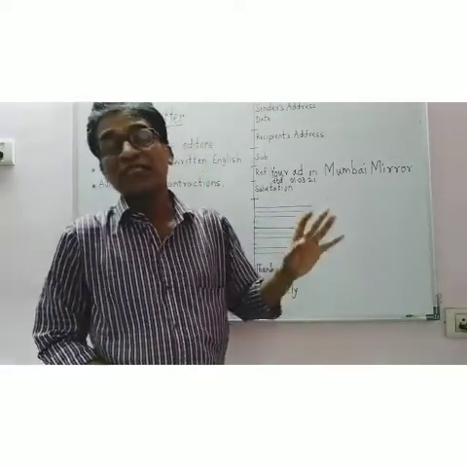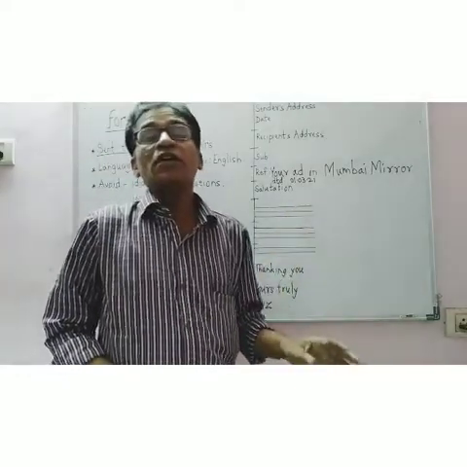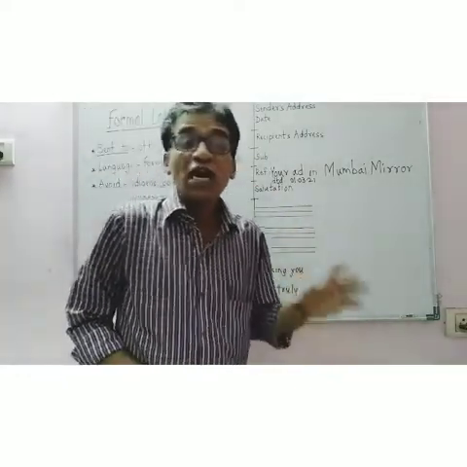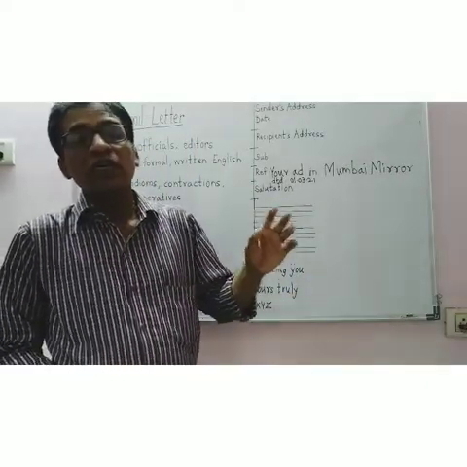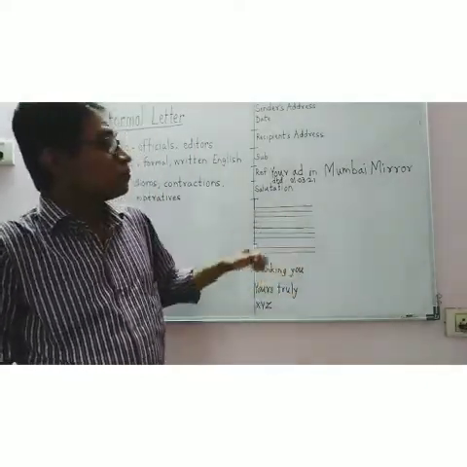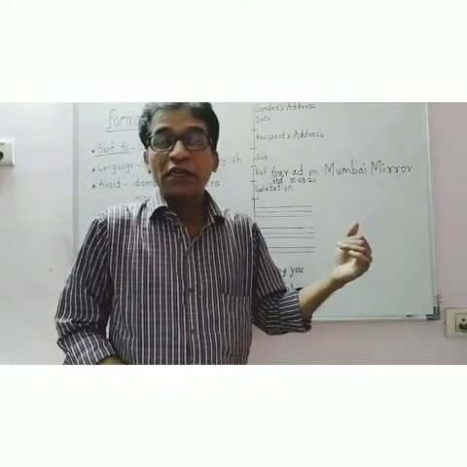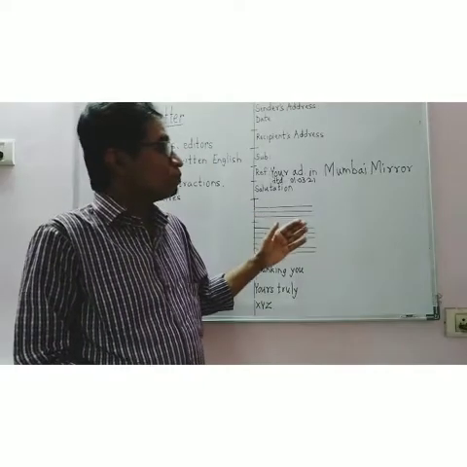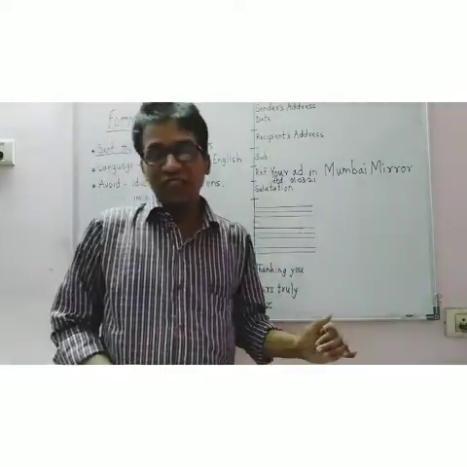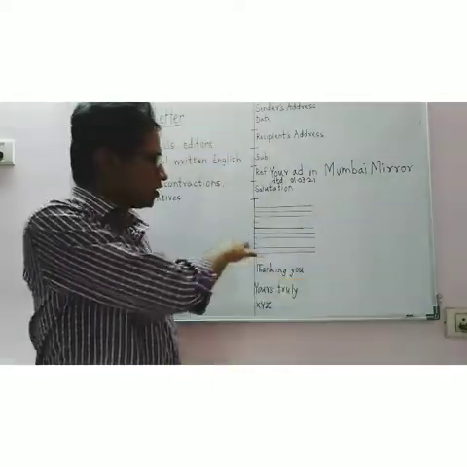You can promise him or her to work hard and try to prove your ability. Okay, you can just write here.